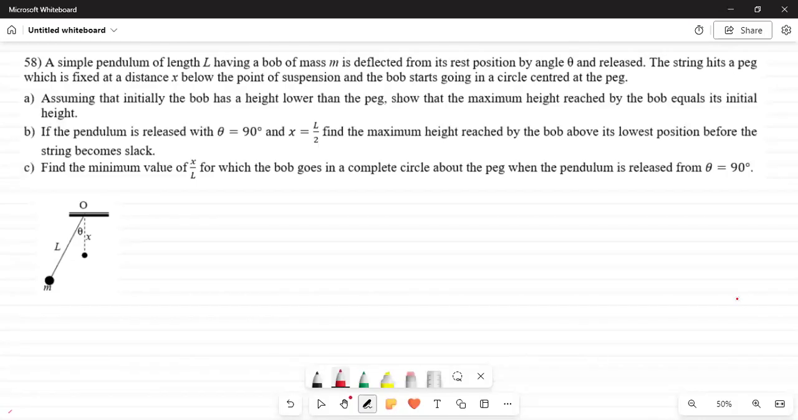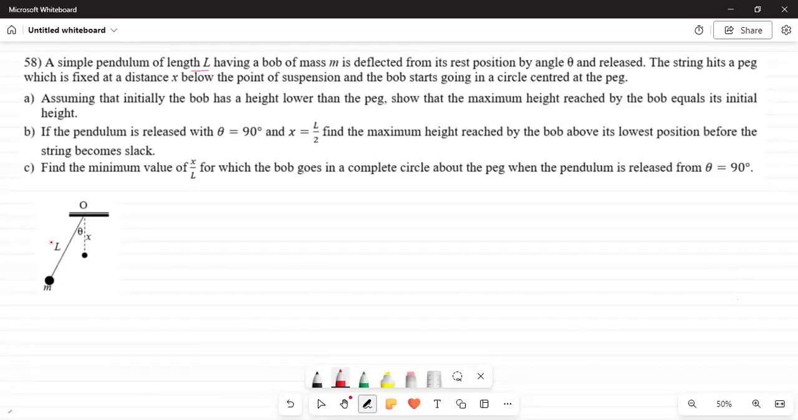Now let's try to solve problem number 58 of your textbook. Once again, this is a pendulum problem, so you will find that the approach and the result will be almost the same. Now let's see a simple pendulum of length L.